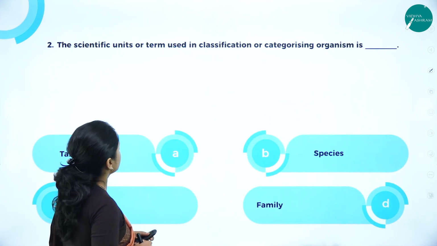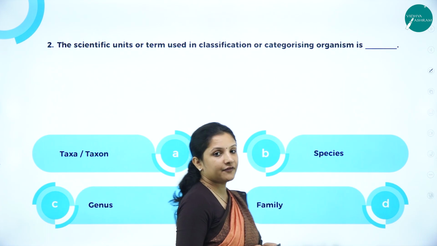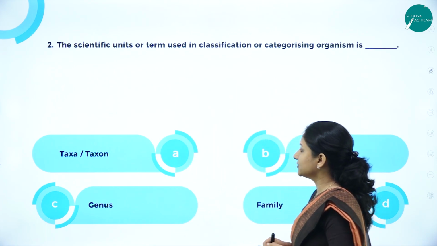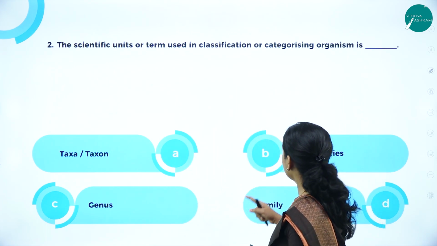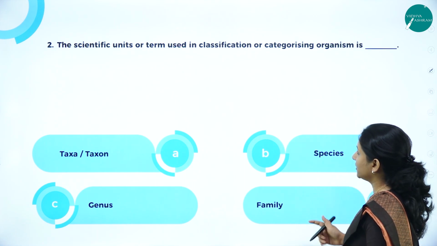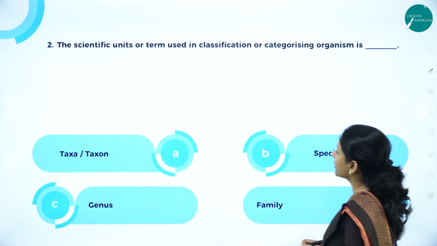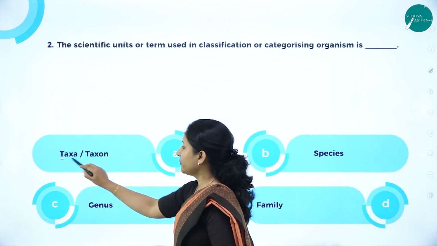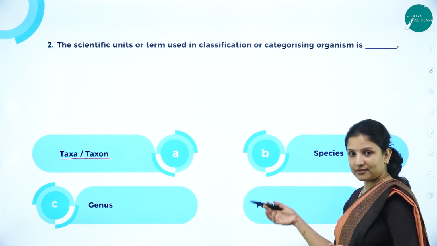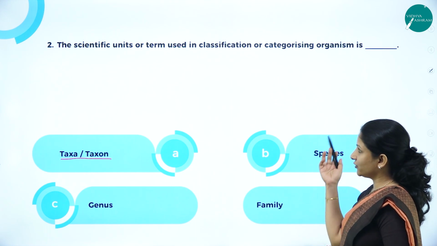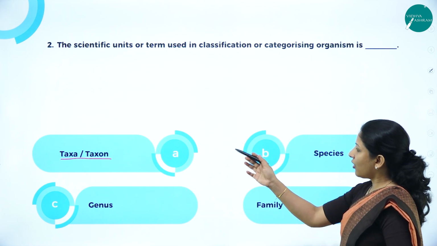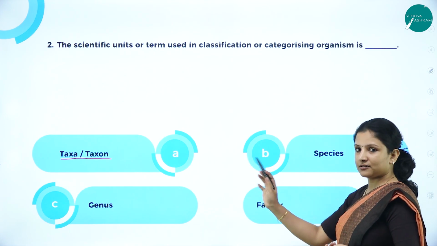Next, the scientific unit or term used in classification or categorizing organisms is taxa or taxon, species, genus, family. Why taxa? Because species is a taxa, genus is a taxa, family is a taxa. So you can't write these answers. All these are taxa only. So taxa is the answer.